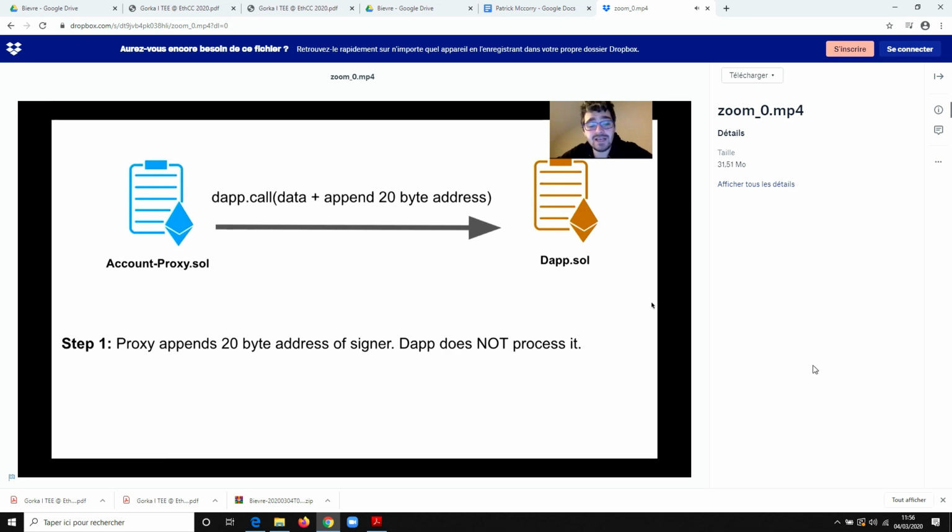So what happens is that the account proxy, so we'll send the command again, the meta transactions via the proxy. The proxy will call out with the data in the command, but it will also append 20 bytes, which is the signer's address. And now it gets sent to the DApp. Interestingly, the DApp will not process.